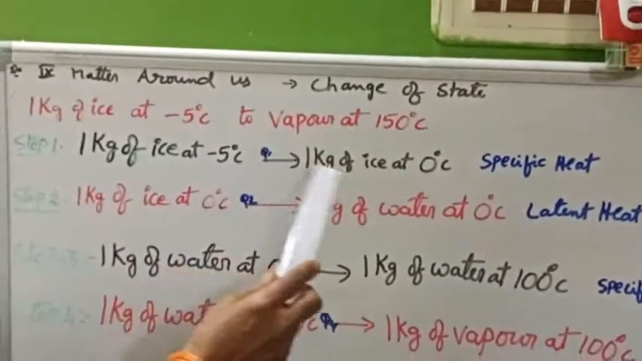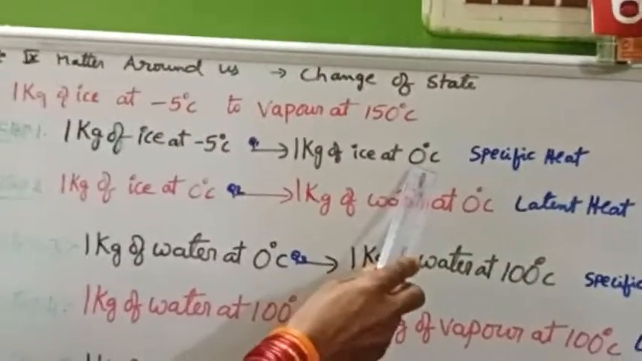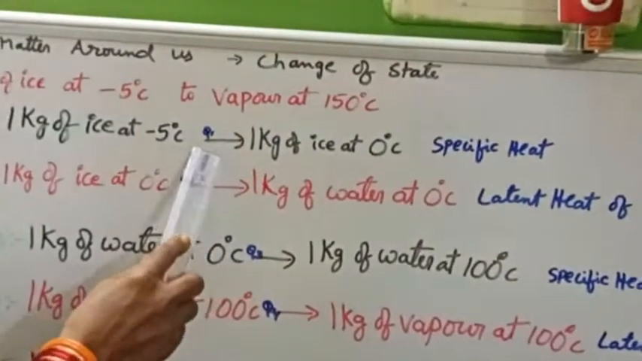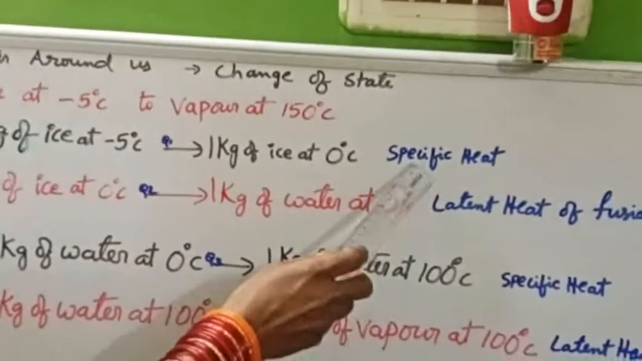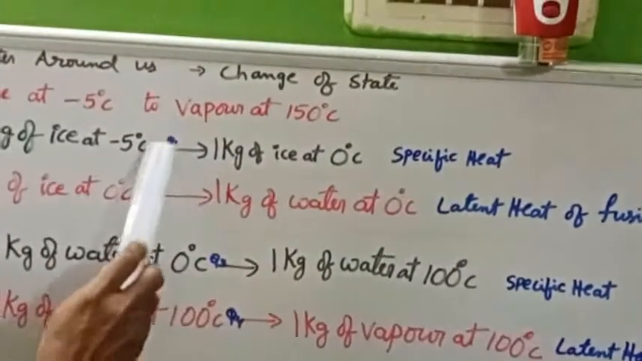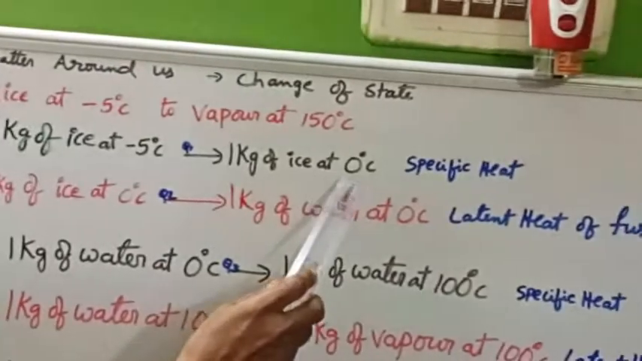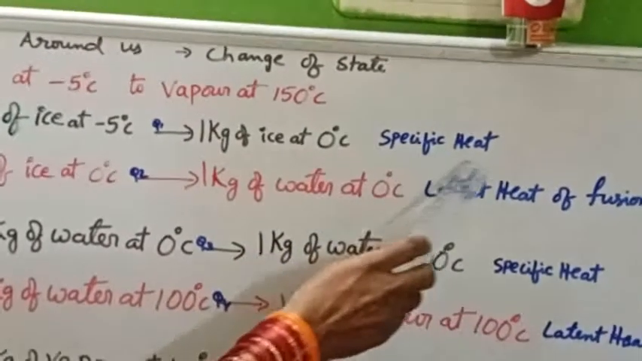First of all, it should be converted into 1 kg of ice at 0 degrees Celsius. For that, the amount of heat energy utilized is Q1. It is used for just movement of molecules, from -5 degrees to raise to 0 degrees. Specific heat is utilized.